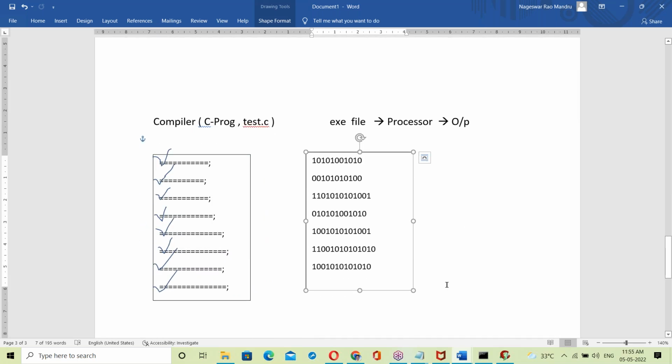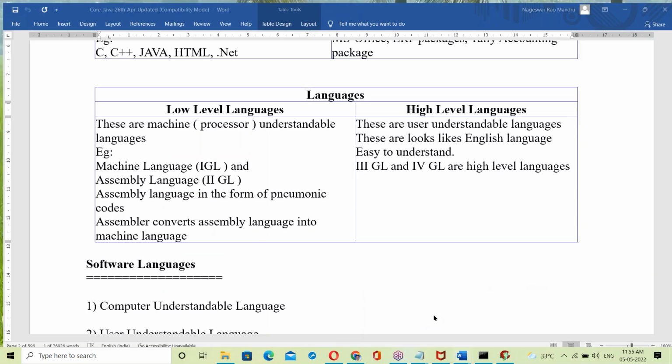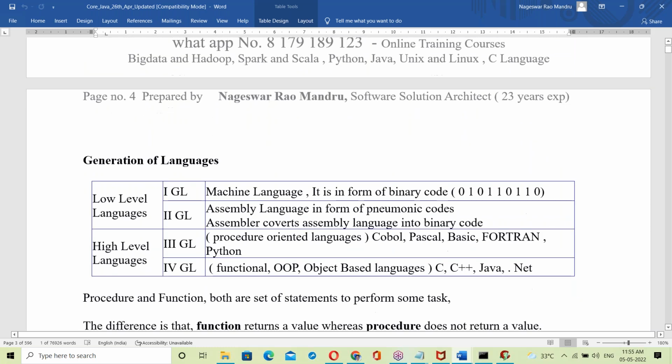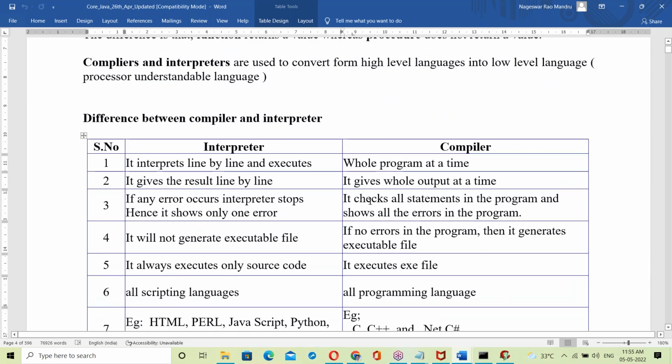These are the main differences. The compiler generates an exe file. The interpreter does not generate an exe file. Let us see the differences here. All the differences are prepared. Interpreter versus compiler. See, interpreter executes line by line, right? Compiler executes the whole program at a time. Next, interpreter result is line by line. Compiler gives the whole output at a time because the exe file executes at a time.